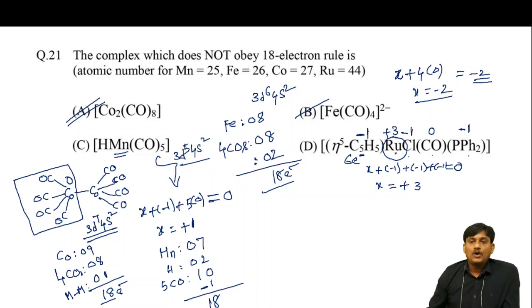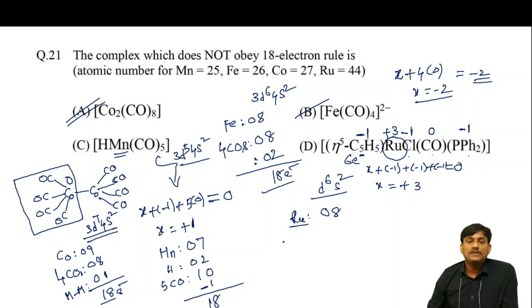So finally, how many electrons will be there on the ruthenium? We know that ruthenium belongs to the iron family: iron, ruthenium, osmium. So in the iron family, you have the (n-1)d6 ns2 configuration. So you have 8 electrons from ruthenium.